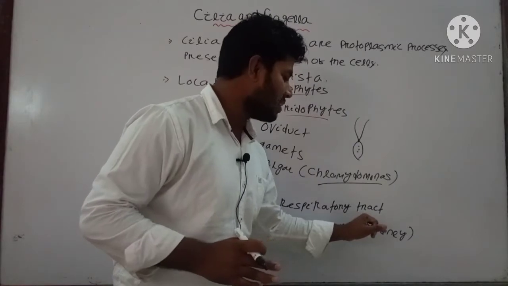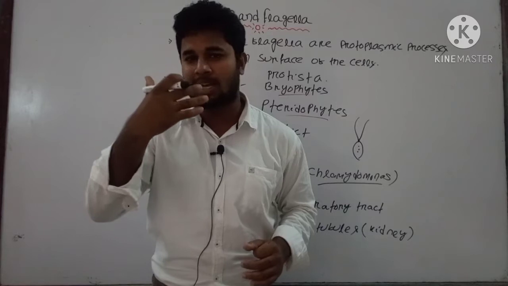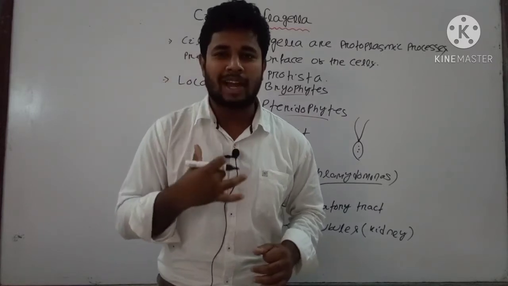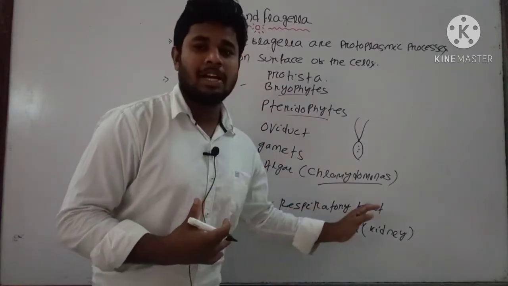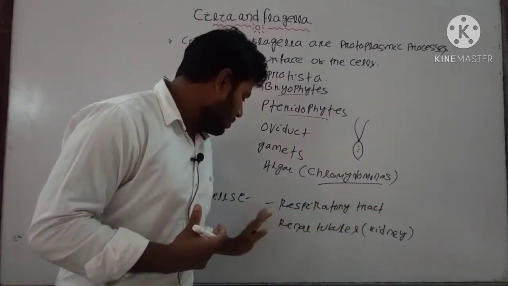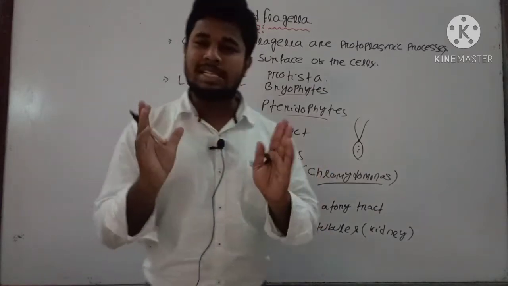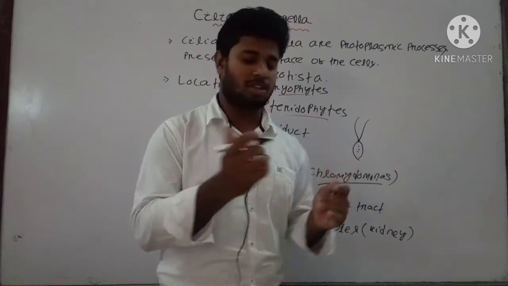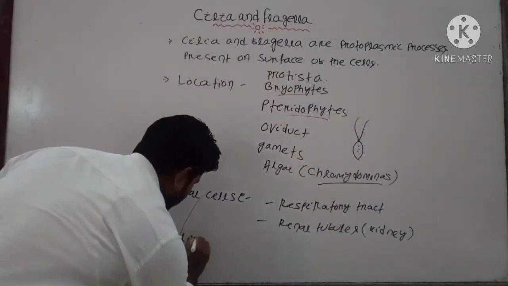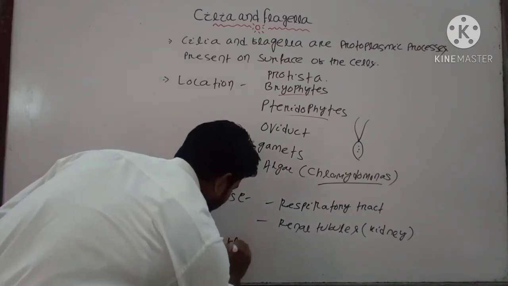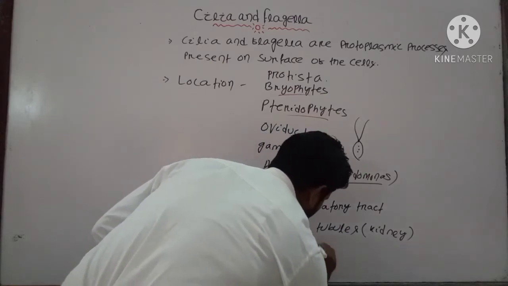In the respiratory tract, when we respire oxygen from the outer environment, the bronchi, larynx and pharynx present inside our respiratory system contain different types of cilia. We have these structures inside our animal body, and both cilia and flagella are similar in structure. You can write that point: cilia and flagella are similar in structure.